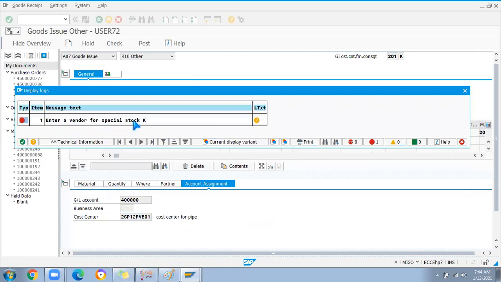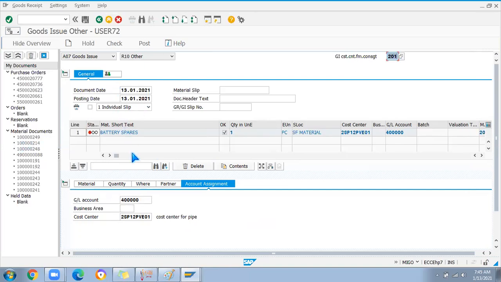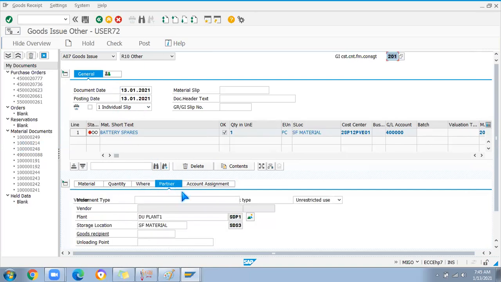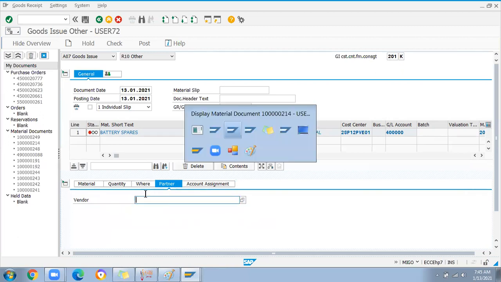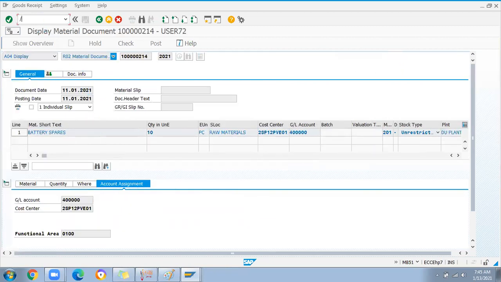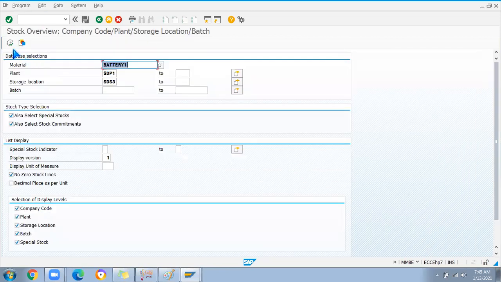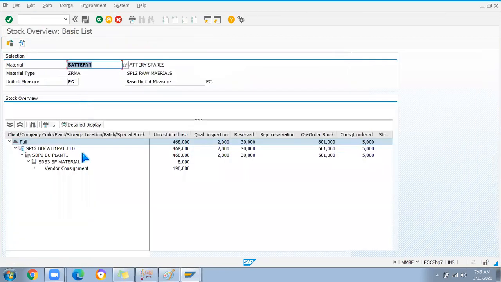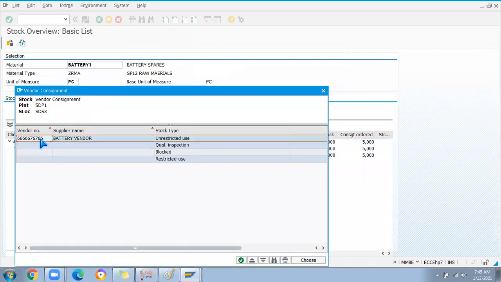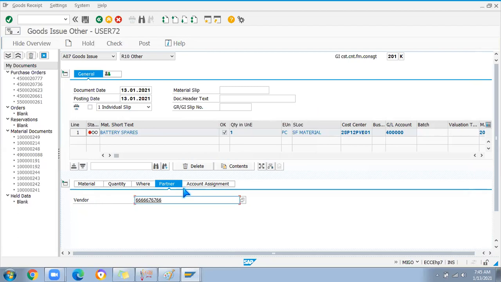Okay, enter vendor for C. That time it was not asking for the vendor because we had consumed from the own stock, which was already transferred to our plant and storage location. Now I want to add the partner number here. Okay, I need to check the stock first. From there I will pick up the vendor consignment number. Who is the vendor? Okay, I will add the vendor number here, check it and post it.